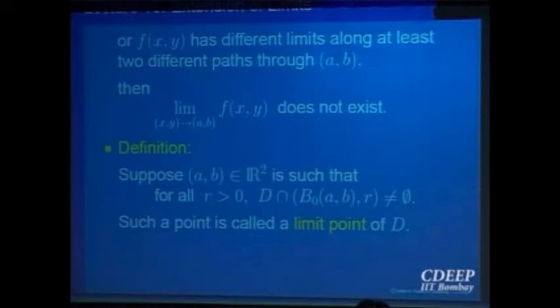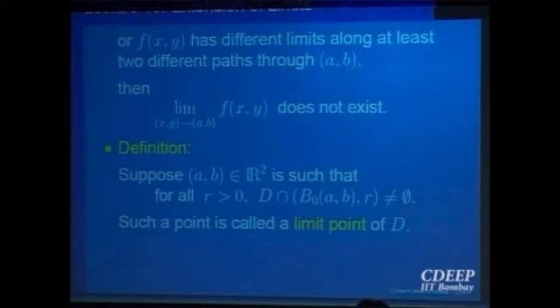So given a set D in R2, we call a point (a, b) in R2 a limit point. This need not be a point in the set D. For example, in one variable, if you take an open interval (a, b), then the left endpoint a is not a point of the set D, which is the open interval (a, b). But it is a limit point, because if I take any open interval around the left endpoint a, that is going to intersect the interval.